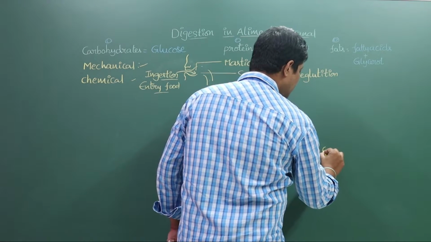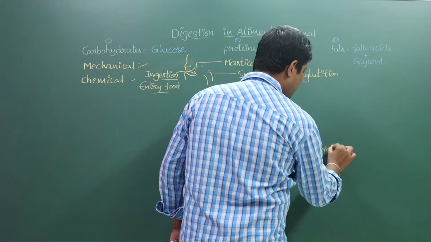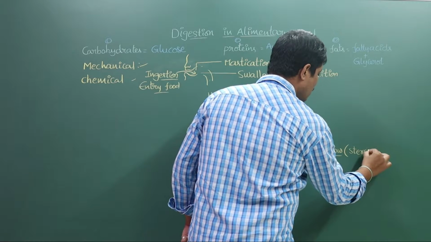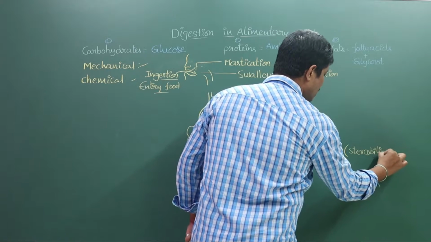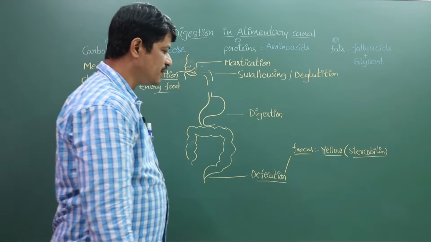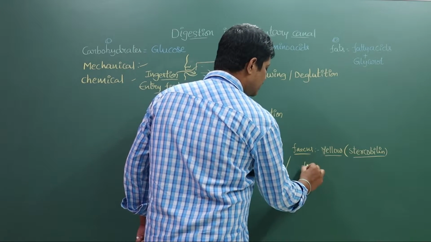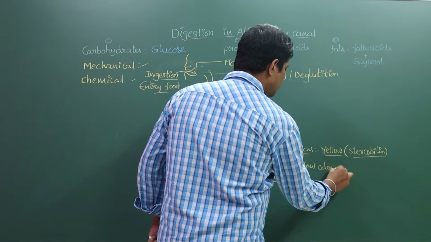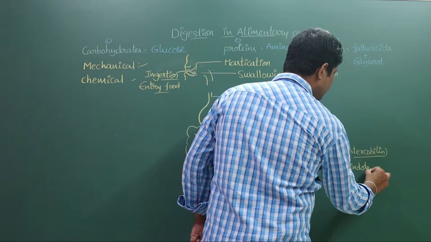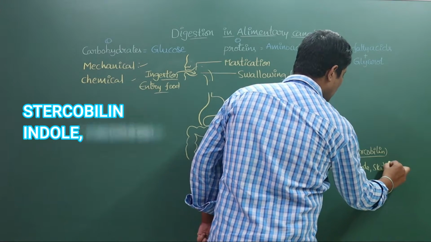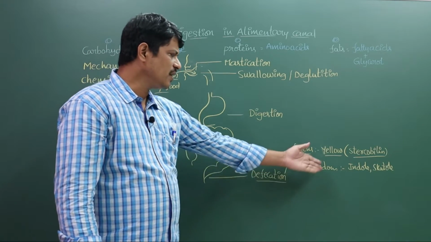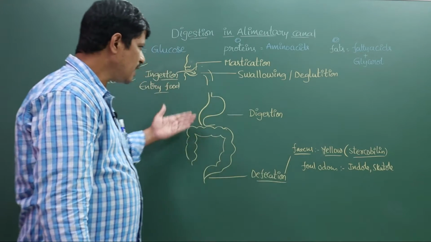The color of the feces is yellowish because of the stercobilin. Due to the presence of stercobilin, it gives the yellowish color to the feces. The foul odor of the feces is due to the presence of indole or skatole. Indole or skatole gives the foul odor or bad smell to the feces. These are the common points.